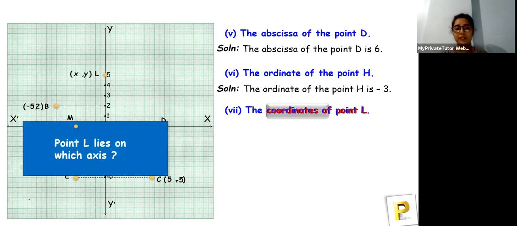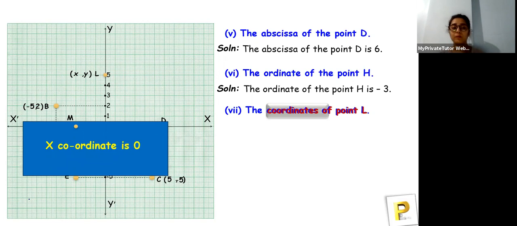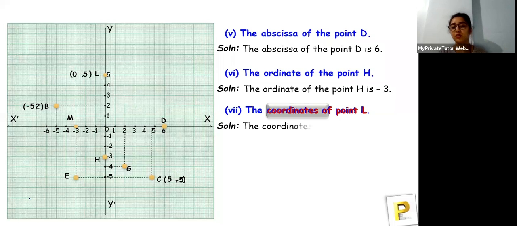So coordinates of point L, so x and y, and point L lies on which axis? It lies on the y-axis. So what do we know about any point on the y-axis? Any point which lies on the y-axis, the x coordinate will always be 0. And if it lies on the x-axis, the y coordinate will be 0. So 0 comma 5 is the correct answer, and you guys are so awesome, all the answers are very correct.